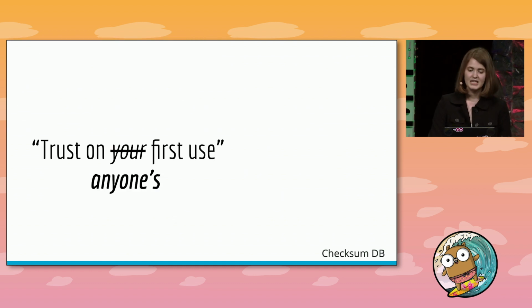So now, instead of every person in the world individually trusting their first download of a module, the first version that the checksum database signs is the only one that will ever be trusted. And this ensures that the source code for a version of a module will be the same for every single person in the world, since there's a single source of checksums to trust that can be verified and audited. And this all works really well, even with just one single checksum database that everyone uses. The community has the means of holding it accountable, and the Go command does proofs on the fly too, verifying that the checksum database is behaving and that it hasn't been tampered with.